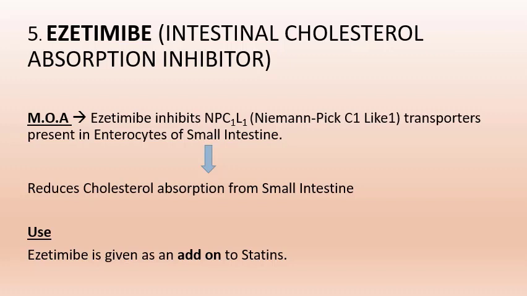Full form of NPC1L1 transporter is Niemann-Pick C1-like 1 transporter. Inhibition of NPC1L1 transporters results in reduction of cholesterol absorption from small intestine. So ezetimibe reduces cholesterol absorption from small intestine. Use of ezetimibe: ezetimibe is given as an add-on drug to statins.